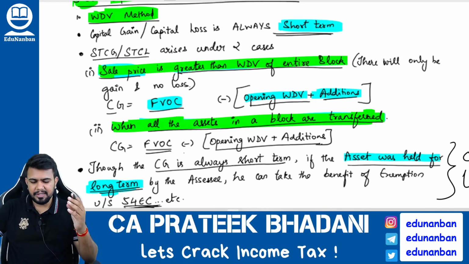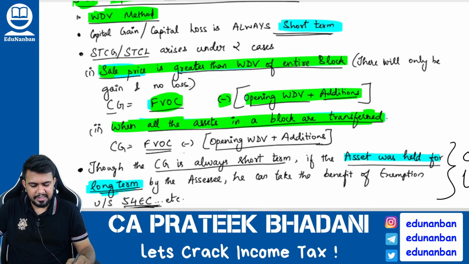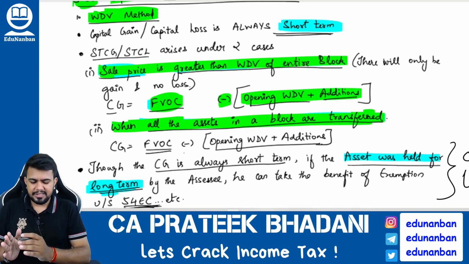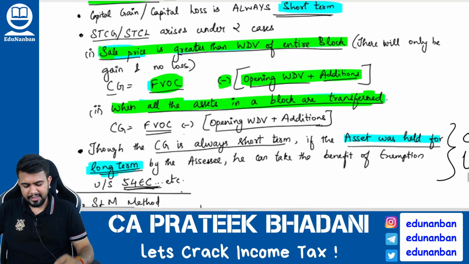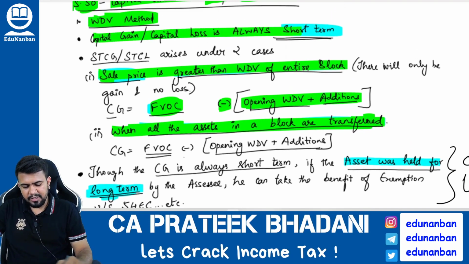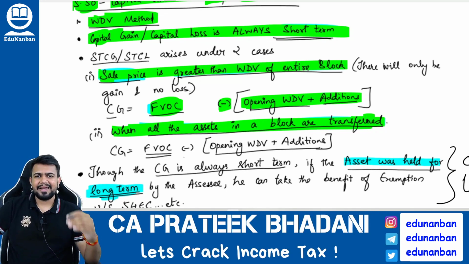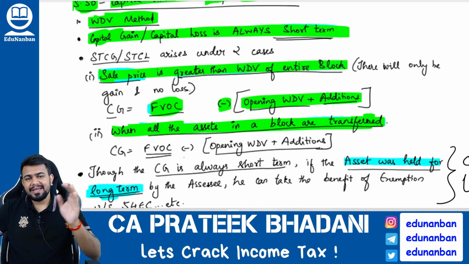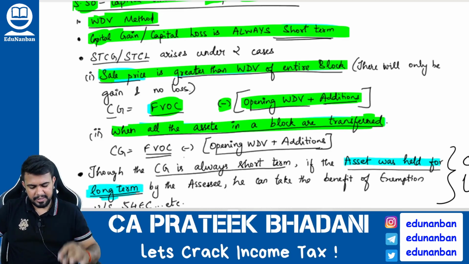How to calculate capital gain? Very simple. Full value of consideration minus opening WDV plus additions. Okay, you will find out the capital gain. Now this capital gain or capital loss is always short term. So if there is a depreciable asset that is transferred, and if capital gain arises on the depreciable asset block, it will always be short term capital gain.